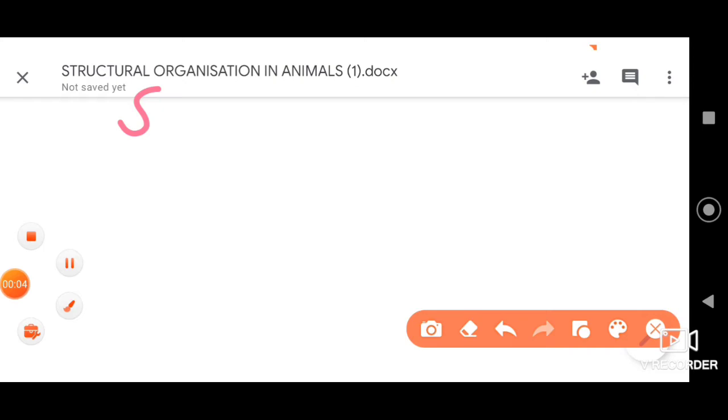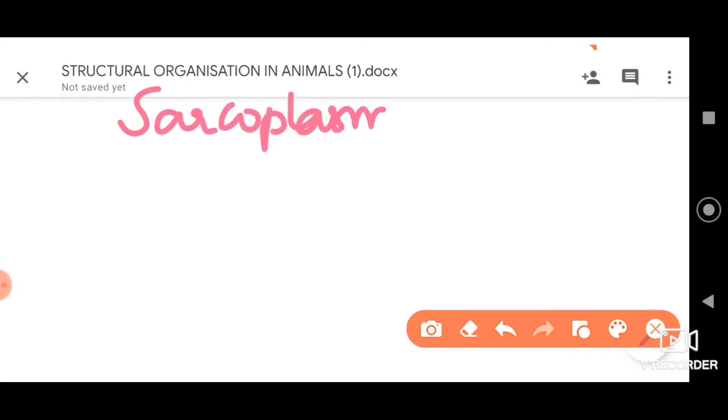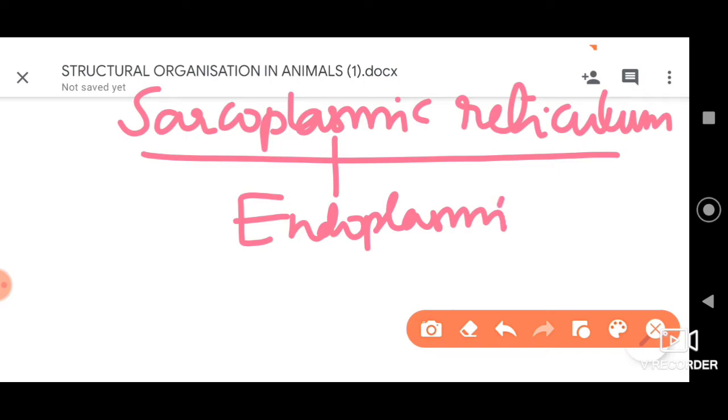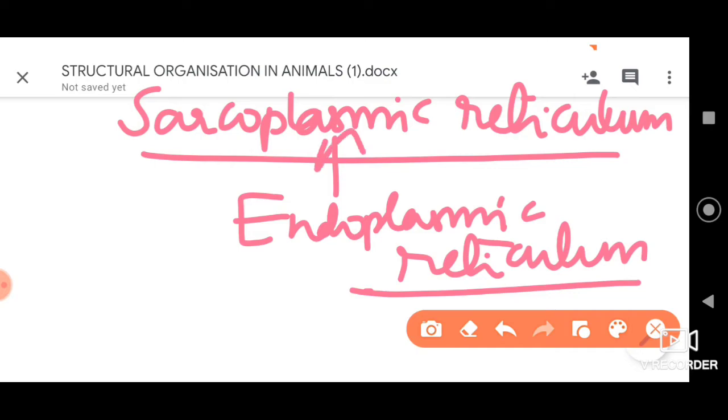Further, students, the sarcoplasmic reticulum is the endoplasmic reticulum of the muscle fiber. Remember, this is a very important point.